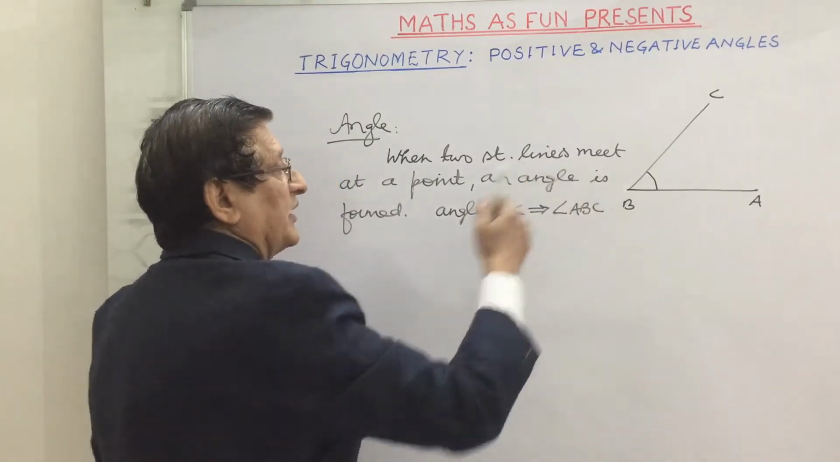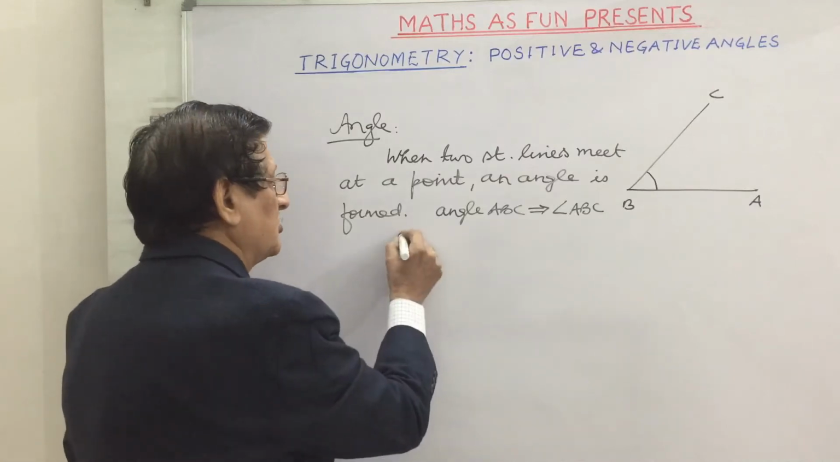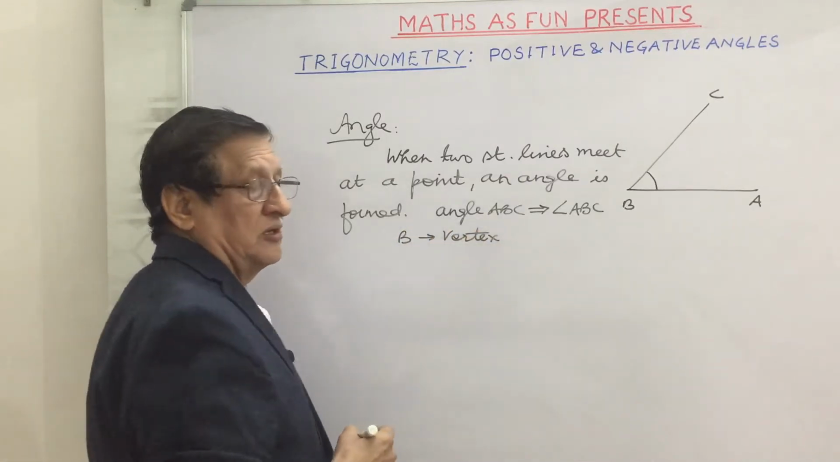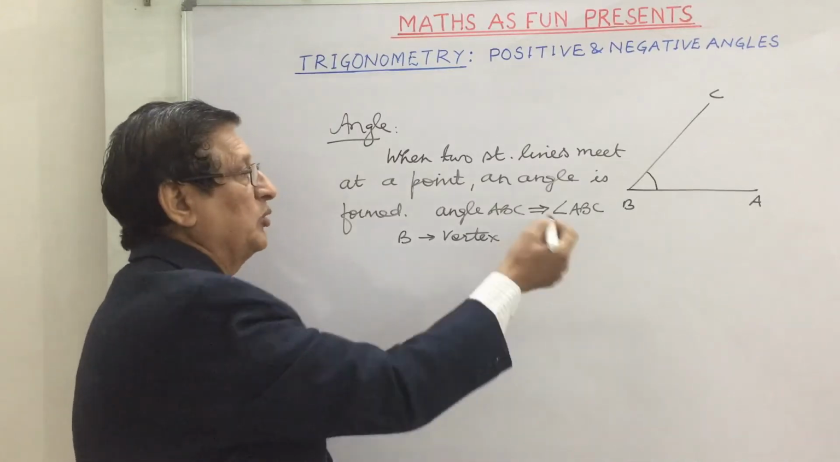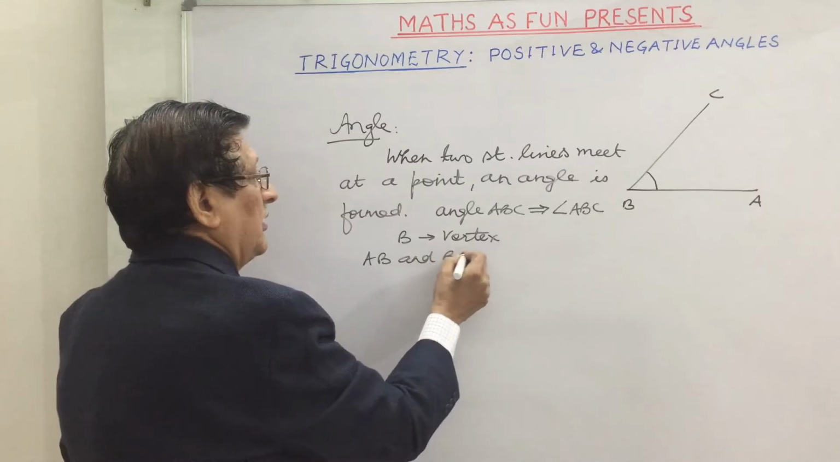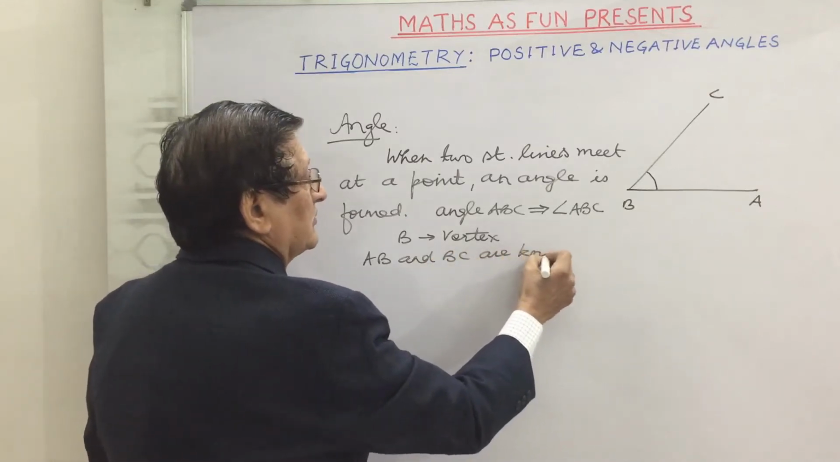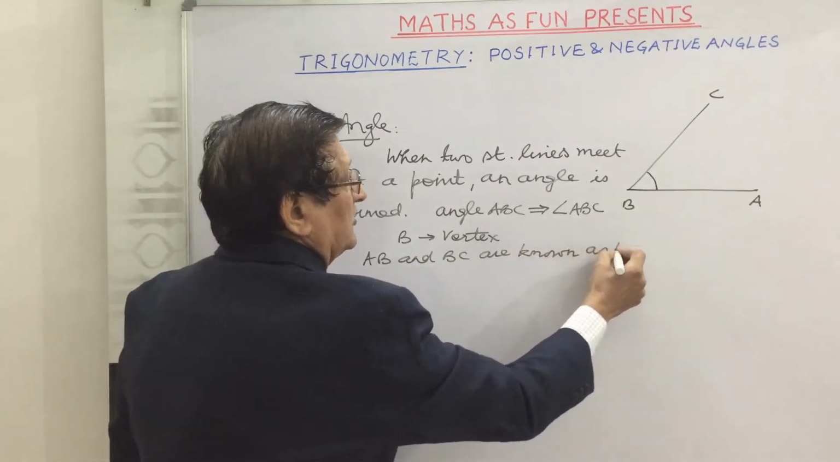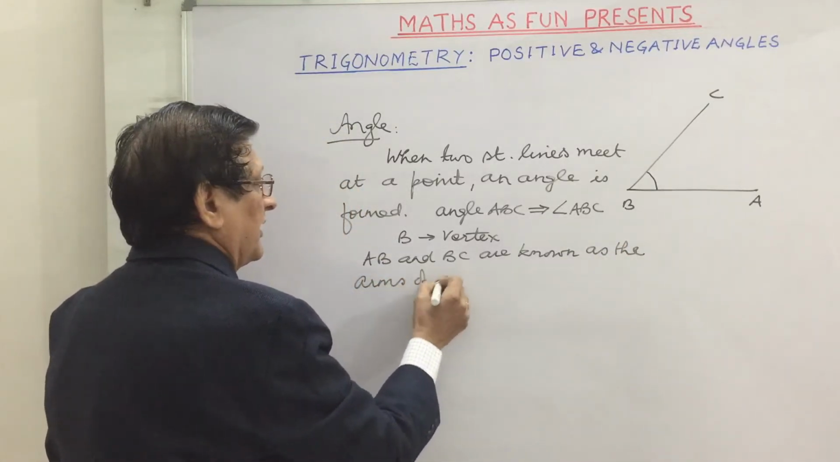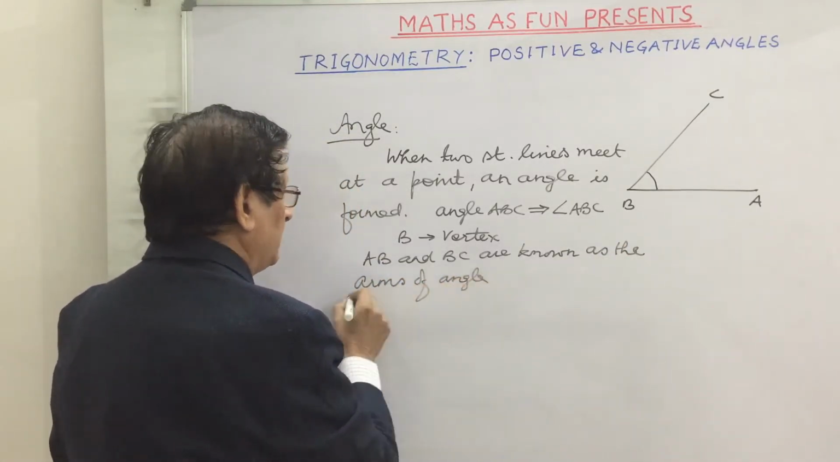B is the point where the angle is formed, and B is known as the vertex of the angle. What about AB and BC? AB and BC are known as the arms of the angle. We call them arms.